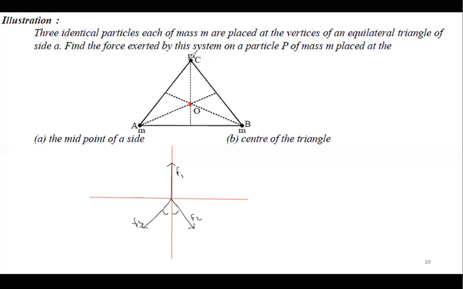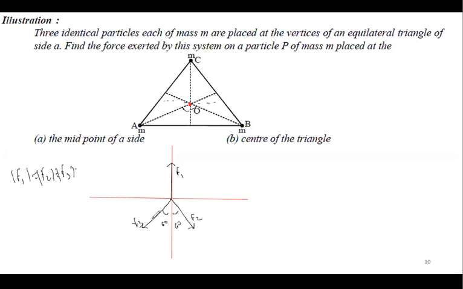Now, in this case all the three forces are equal. If I'm talking about this angle and this angle, these are 60 degrees, this is 60 degrees, this is 60 degrees, right? Since the magnitudes of F1, F2, and F3 are equal, the vertical components of F2 and F3 will be equal to the vertical component of F1, and the horizontal components will cancel each other. So the net sum will be 0. Without solving, we can intuitively see that.